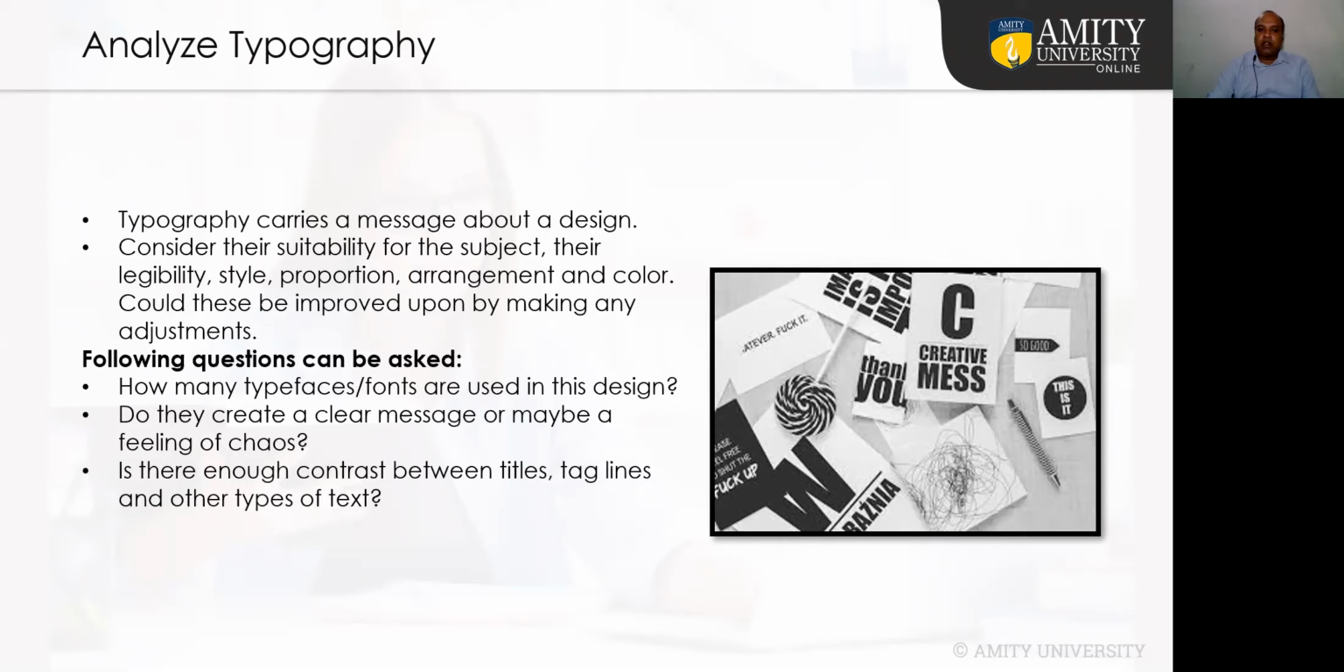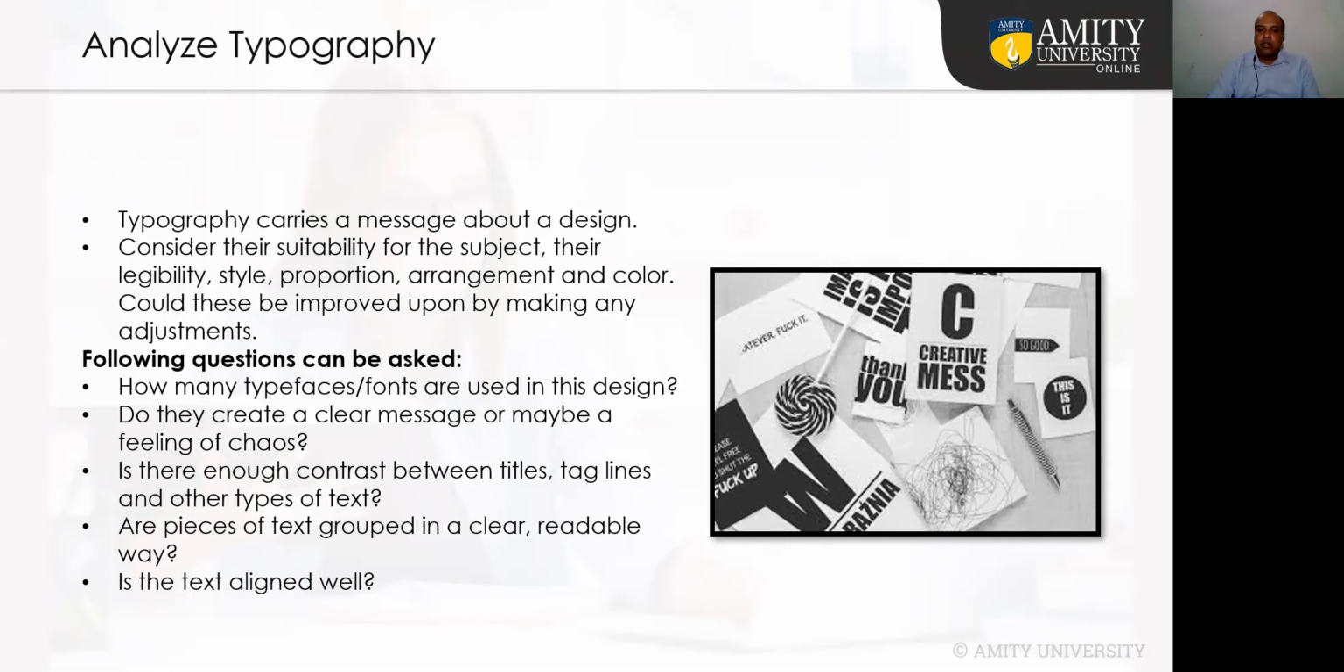Is there enough contrast between titles, taglines, and other types of text? This can be obtained by having different font sizes in the heading and taglines, and you can also have different fonts. Are pieces of text grouped in a clear, readable way? If there is a paragraph, it should be grouped together in a single paragraph. The article can be grouped together. The headline can be separated from the main body of the article. Is the text aligned well? Alignment is again an important part. You need to take care.